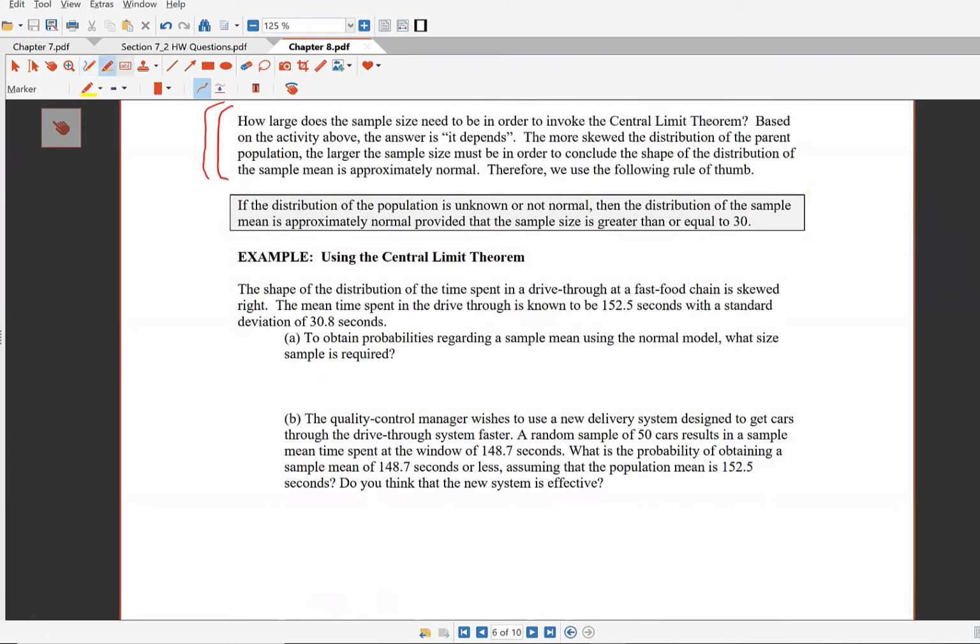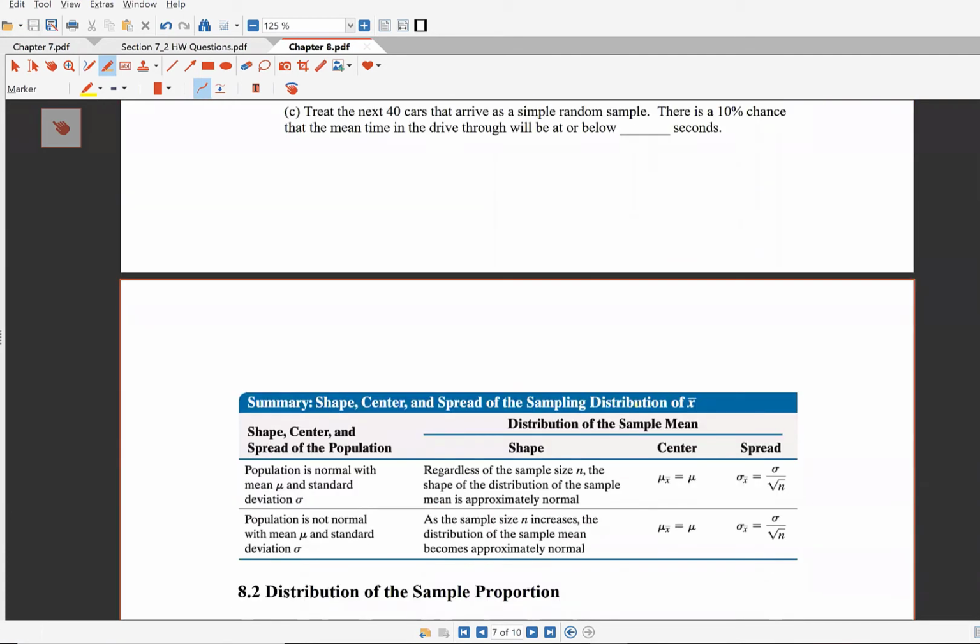Now, textbooks tend to have little rules in them. This rule that I'm just showing you that's highlighted in yellow is a general rule of thumb that we invoke, saying the sample size needs to be at least 30, but we just learned that this might not be 100% accurate. 30 more times than not is enough, but for the super skewed distributions, it's not. So just be mindful of that. All right. So now one more example and then we're done.